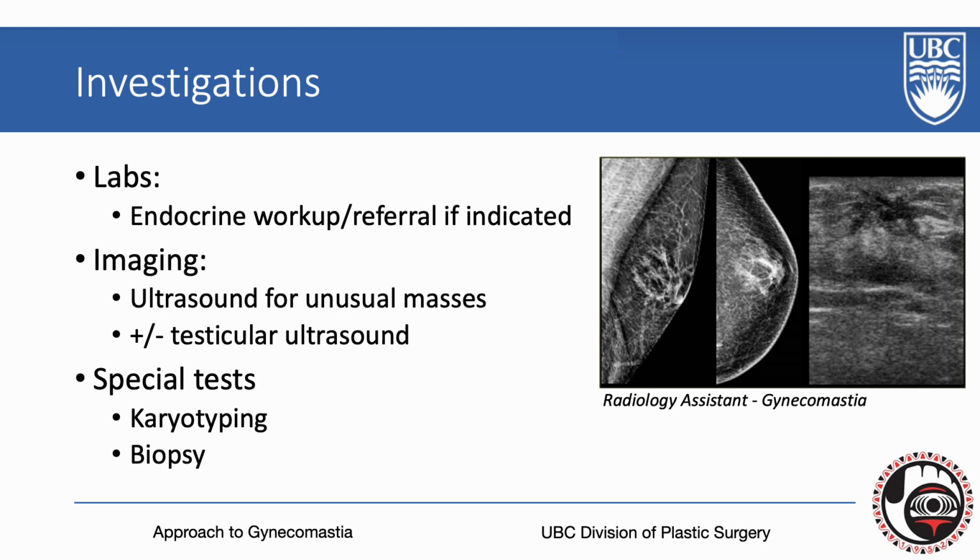In terms of labs, while many elements of gynecomastia are clinically based, there are some supporting investigations that can be useful. In terms of blood work, endocrinology workup can be helpful to assess the hormonal axes surrounding estrogen production. This would include LH, FSH, estradiol, testosterone, as well as assessment of baseline organ function such as liver function tests, thyroid hormone, and creatinine/blood urea nitrogen. Imaging such as ultrasound can be used for masses found on breast exam and abnormal testicular exams, and special tests such as karyotyping are available. Biopsies can be done if the diagnosis is uncertain or if tissue sampling is needed, such as in Klinefelter syndrome.